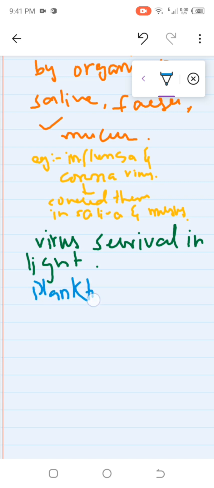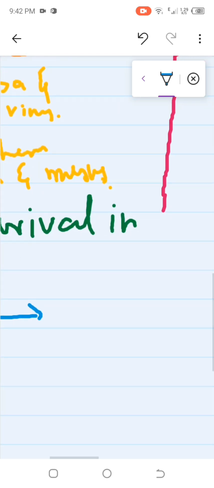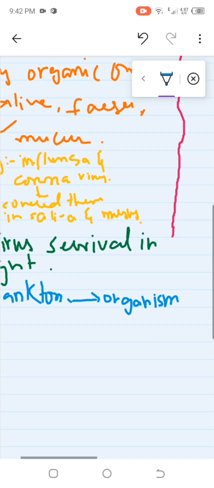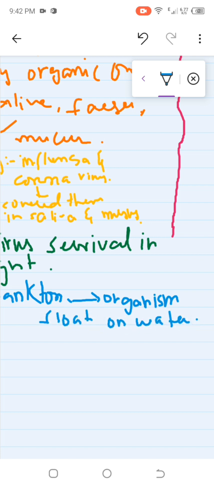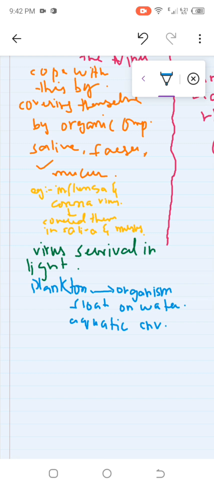Plankton are those organisms that float on the surface of water; they are in the aquatic environment.